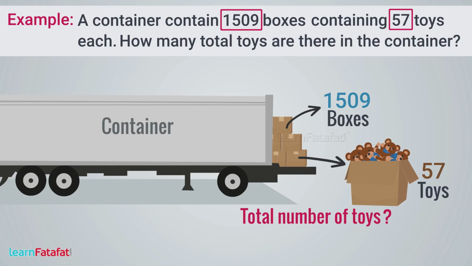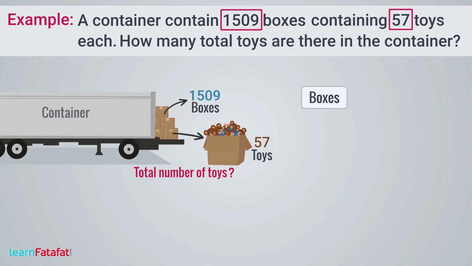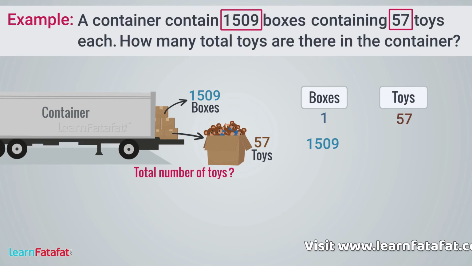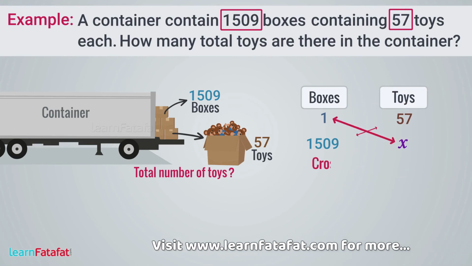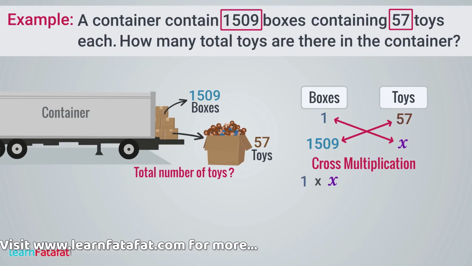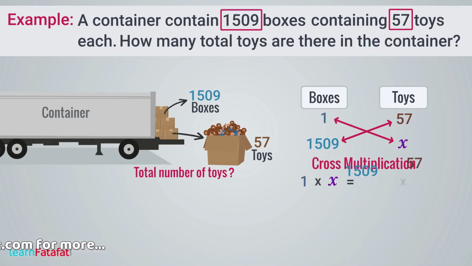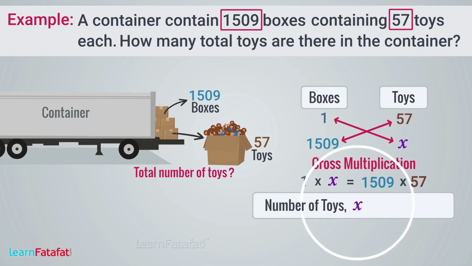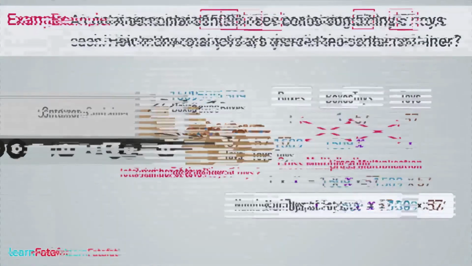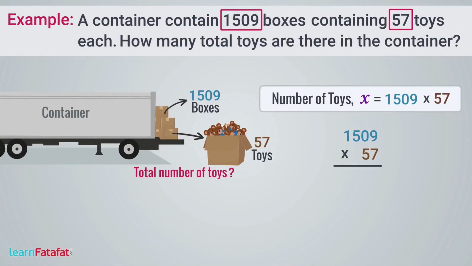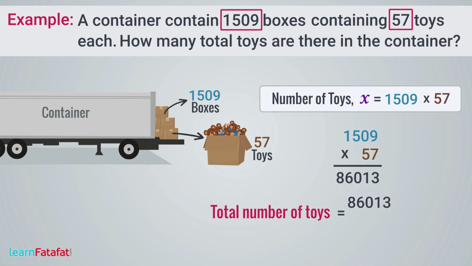So let's arrange the given question. There are boxes and toys in them. One box contains 57 toys. So 1509 boxes will contain X number of toys. Let's perform cross multiplication. 1 multiplied by X is equal to 1509 multiplied by 57. So number of toys X equals 1509 multiplied by 57. The product gives 86,013. So total number of toys are 86,013.